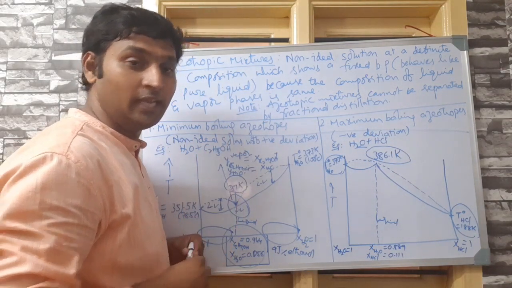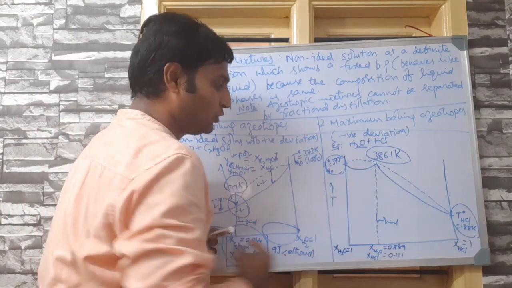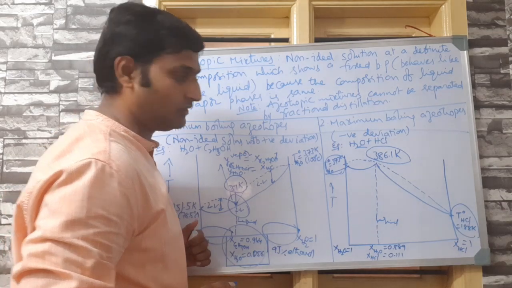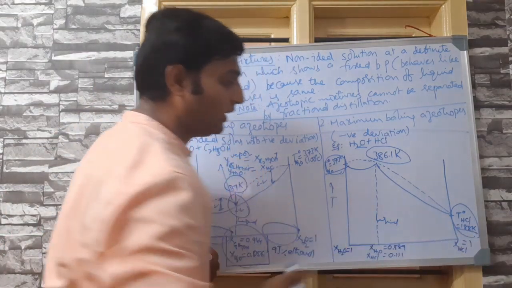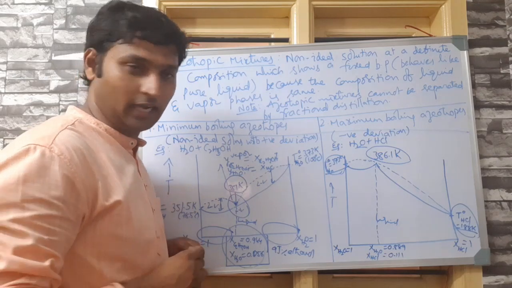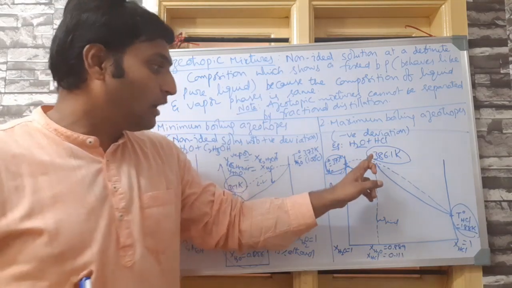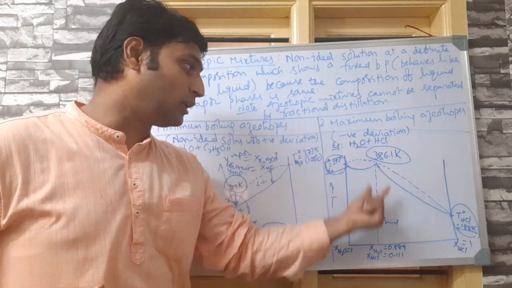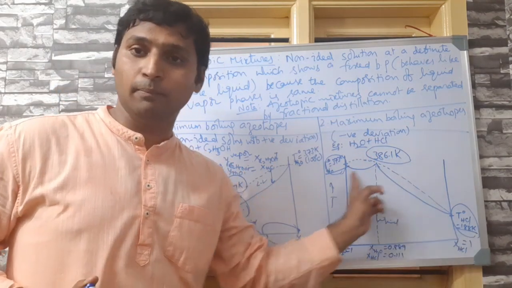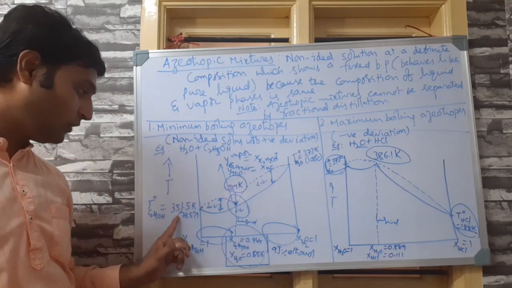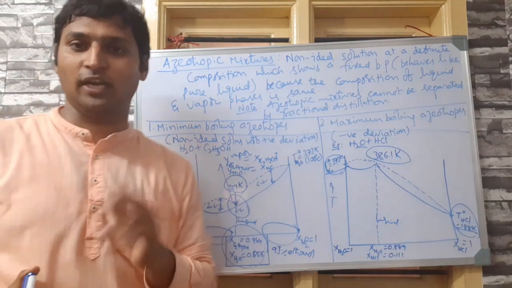386.1 Kelvin. So the boiling point of this azeotrope, if you notice, is greater than the pure liquid, that is 373 Kelvin water, and the pure liquid, that is 188 Kelvin HCl, as you can clearly notice. So that's why for maximum boiling azeotropes, the boiling point of the azeotrope will be greater than both the pure liquids. Whereas for minimum boiling azeotropes, the boiling point of the azeotrope will be lesser than both the pure liquids.